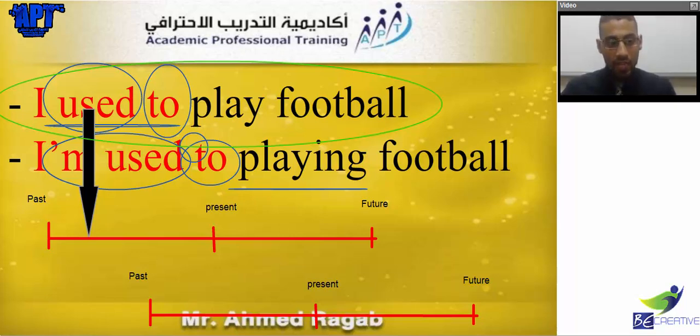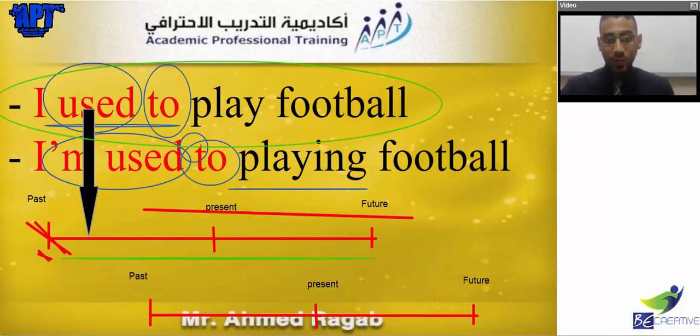Okay. So, in here, we put it here in green. That's something that happened in the past. So it's a habit in the past. I used to do it a lot. I used to play.